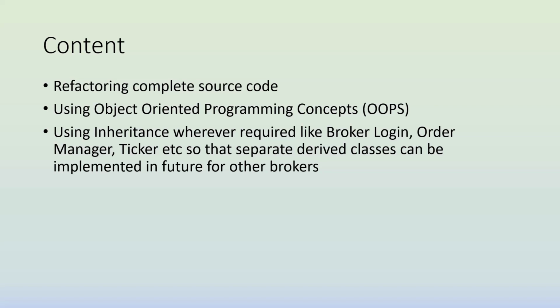So only those features need to be derived in broker specific classes. Okay, let's get into the project, how it is organized, and I'll explain one by one.